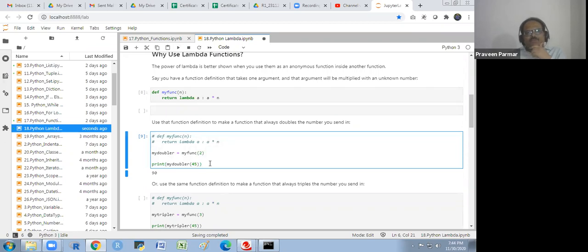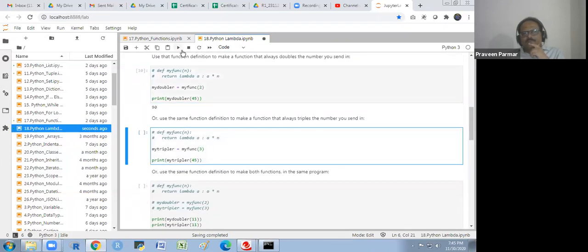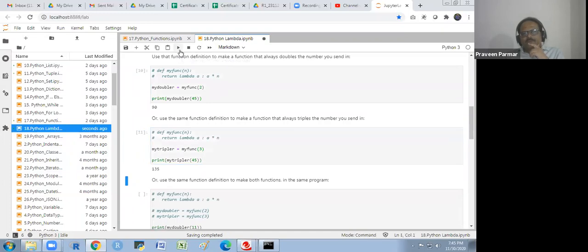Correct. So what I am doing, I am making my func 2. So here n is 2. And I am doing this doubler, because I will take here 2. So I am giving it the name doubler. It will double whatever value I write in my doubler. So if I write 45, the 45 would be A, so that is 90. I could write the tripler also, my tripler 45 into 3, 135.